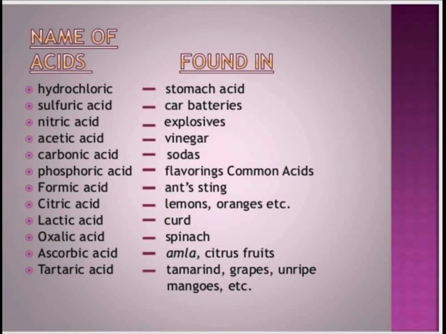Formic acid, and sting contains formic acid. Citric acid, lemon, orange, everything contains citric acid. Next is lactic acid, curd. Curd contains lactic acid. And then next one is oxalic acid. Spinach contains oxalic acid. Ascorbic acid, amla, citrus fruits also contain ascorbic acid. Then tartaric acid, tamarind, grapes, and ripened mangoes contain tartaric acid. These are some examples of acids.